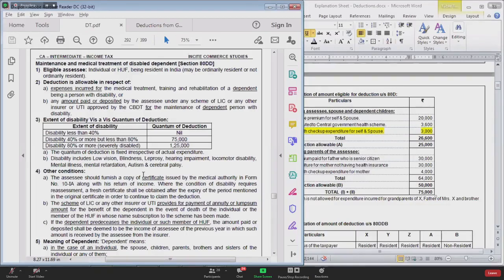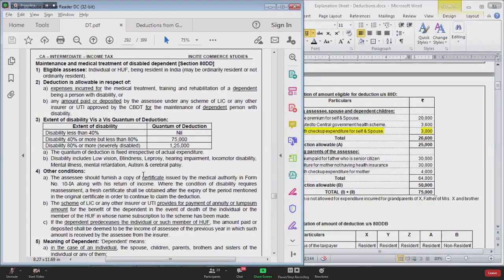In section 80DD, you can claim deduction for dependent spouse, dependent children, dependent parents, dependent brother and dependent sister. If you yourself are disabled, then for yourself you have to go to section 80U. If you want to claim deduction for yourself, you have to go to which section? Section 80U. Section 80U falls in a residuary category.